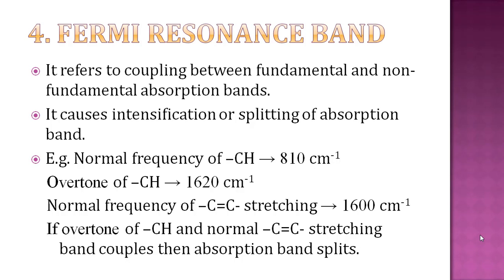Fermi resonance takes place between the overtone of CH and the normal band of C double bond C, which means Fermi resonance takes place between 1620 and 1600, and so the resulting absorption band splits, which means these two bands, 1600 and 1620, interact with each other, and finally the absorption band splits because these two positions are very close to each other.